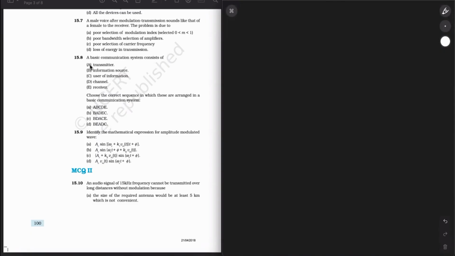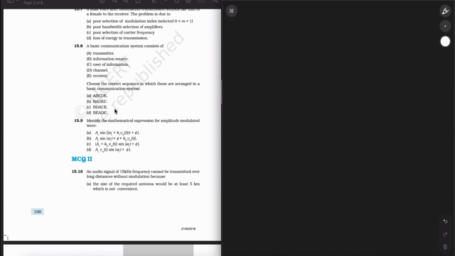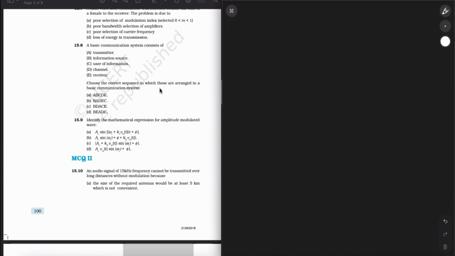It consists of a transmitter, channel, receiver. The information source and user are not in the given list. Transmitter, channel, receiver. These three will be there. Okay. So choose the correct sequence in which these are arranged in the communication system.